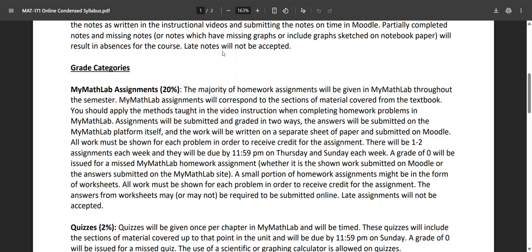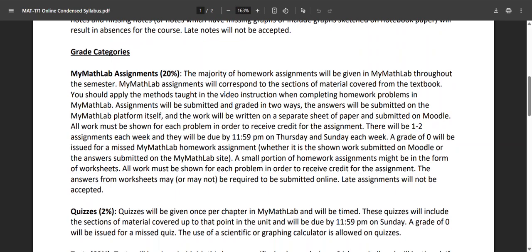And so all the assignments are through My Math Lab, which is a paid subscription that you have to do. It's not part of the Cengage arrangement that the college has with some other textbooks. This is with Pearson, which is different. So you have to have My Math Lab, and the assignments are done on My Math Lab. So you submit your answers there.